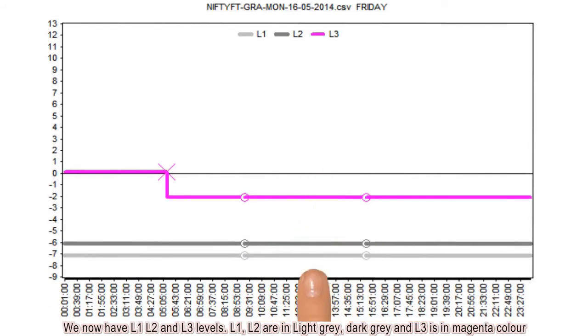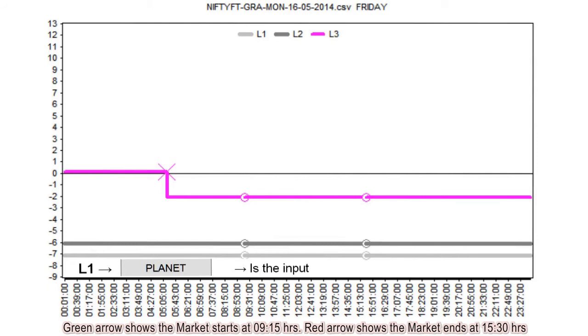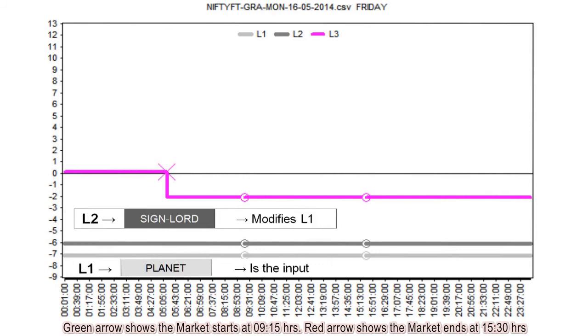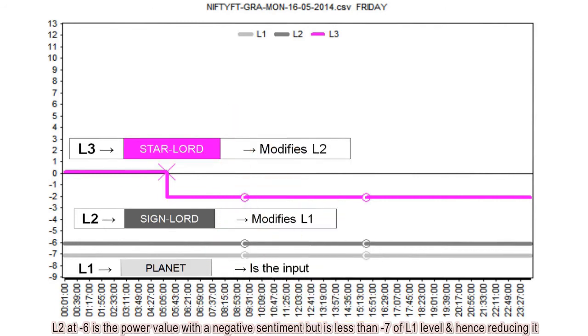We now have L1, L2 and L3 levels. L1, L2 are in light gray, dark gray and L3 is in magenta color. Green arrow shows the market starts at 9:15 hours. Red arrow shows the market ends at 15:30 hours. L1, the planet, is placed at -7, which is the power value with a negative sentiment. L2 at -6 is the power value with a negative sentiment but is less than -7 of L1 level and hence reducing it. L1 is in sign L2 and is placed in star L3.